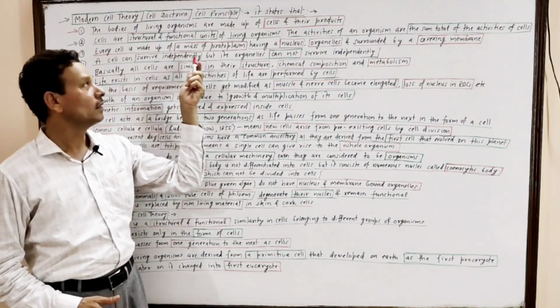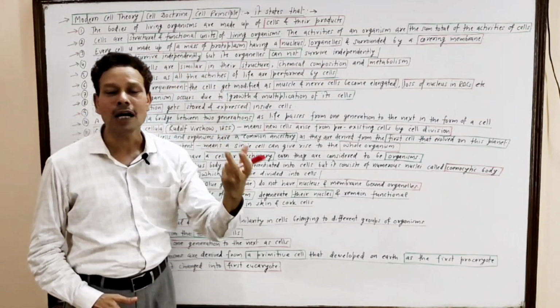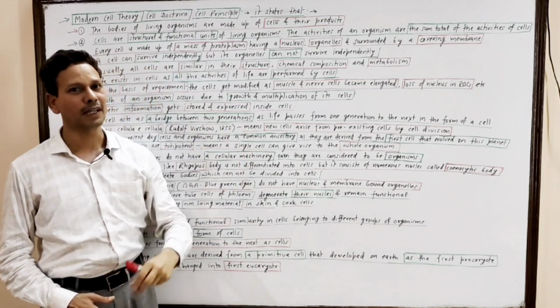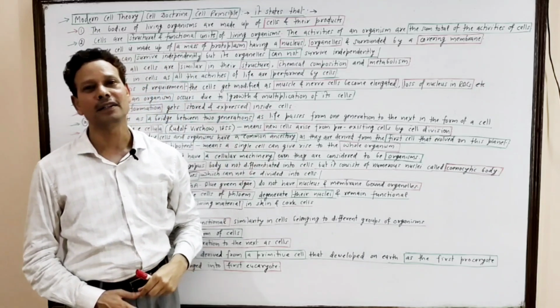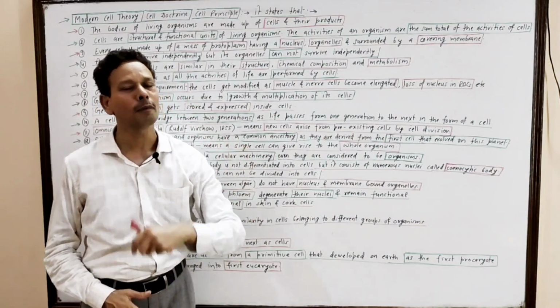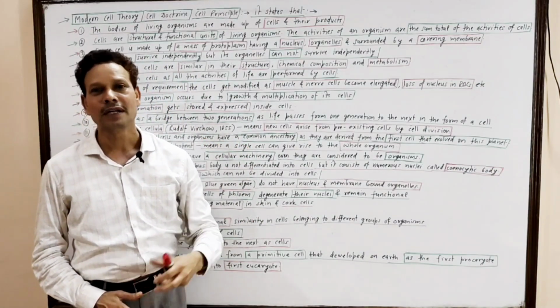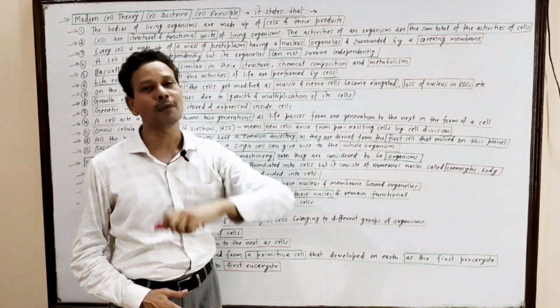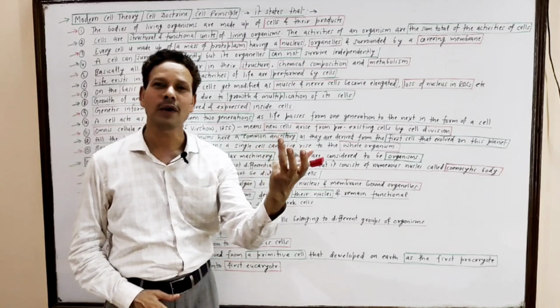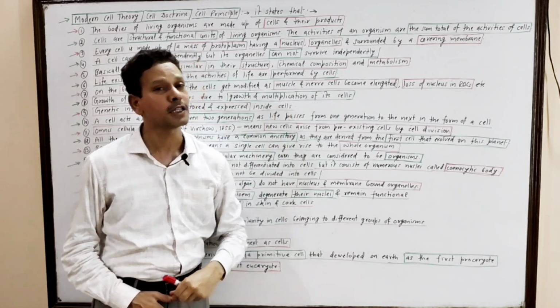Every cell is made up of a mass of protoplasm, and in that mass of protoplasm, the nucleus is embedded, and that protoplasm also consists of several cell organelles, and the entire cell is covered by an outer covering, that is cell membrane, plasma membrane.